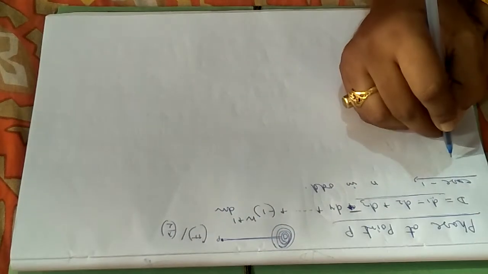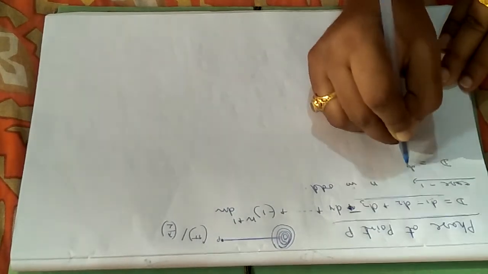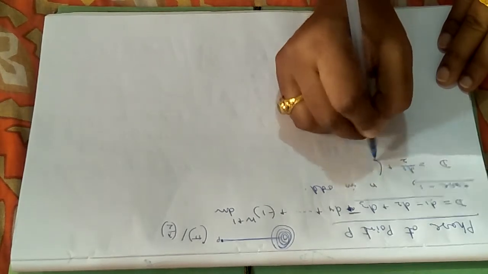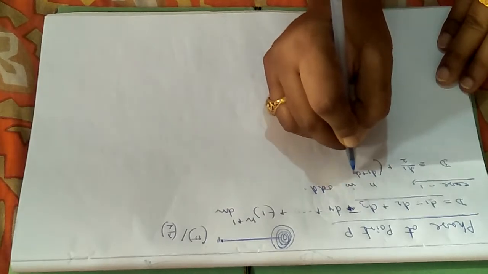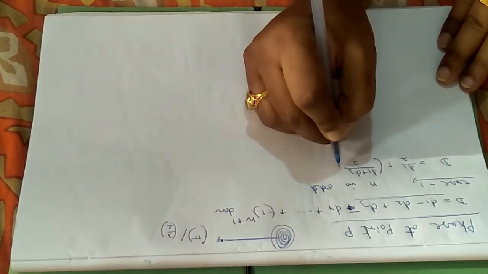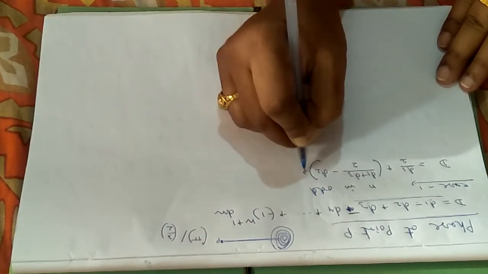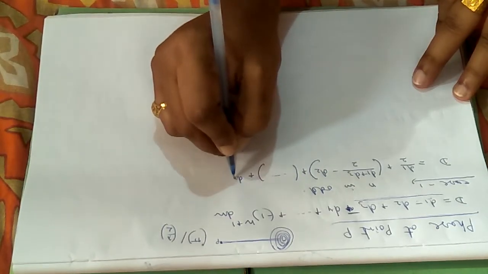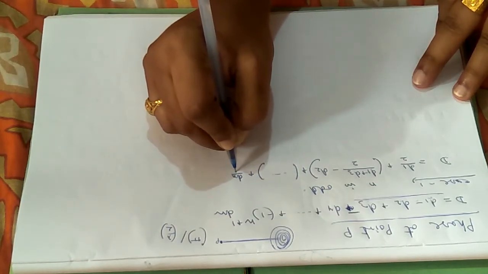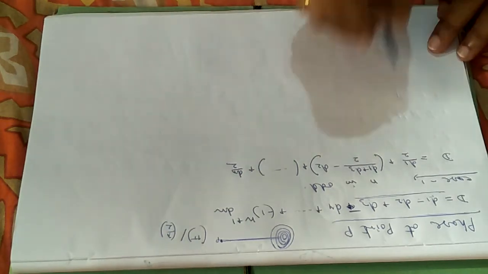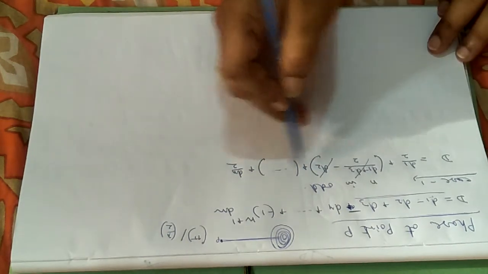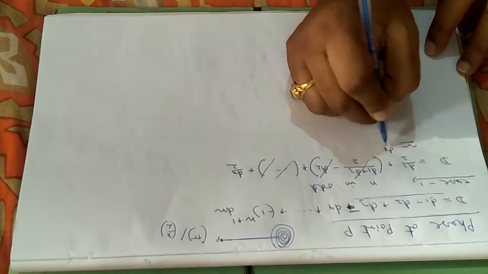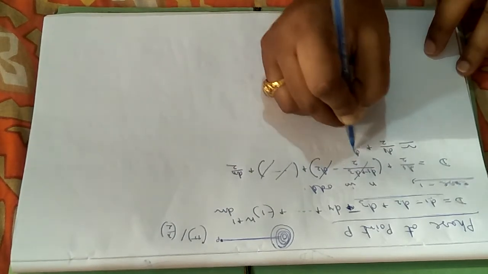And you can always write d as d1 by 2 plus d1 by 2 minus d2 plus d3 by 2, and so on, and the last term will be dn by 2. These will compensate each other. All the values will cancel out, and approximately you will get d1 by 2 plus dn by 2.